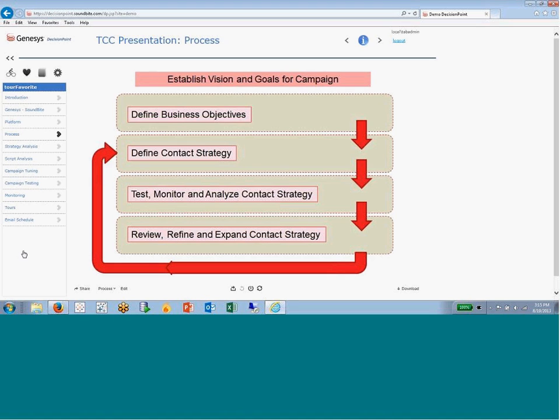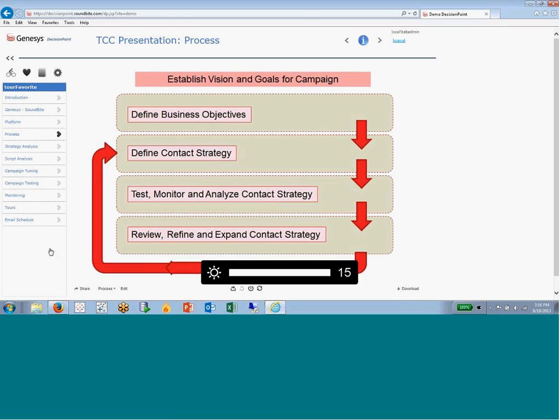Then we define what the business objectives are. What is it we're really trying to improve and measure? And in this case, it's increasing the rate at which the customers are actually going and paying their bills. So we reach out to them. We maybe make phone calls out to these individuals with an option to connect to an agent or an automated system to pay their bill. And the objective here is to try to get an improved rate of payment based on some baseline or historical experience. It's all about always improving.